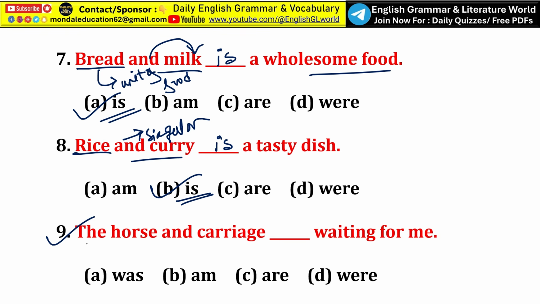Next, the horse and carriage dash waiting for me. The horse and carriage is not a different subject. Here the article the is used. I have already told you that if the first subject takes an article, and for the second subject no article is repeated, that means the whole expression suggests one unit or one subject. So the horse and carriage is the same thing. It is itself singular, and the verb should be singular, and that is option A, was, is the correct answer. The horse and carriage was waiting for me.